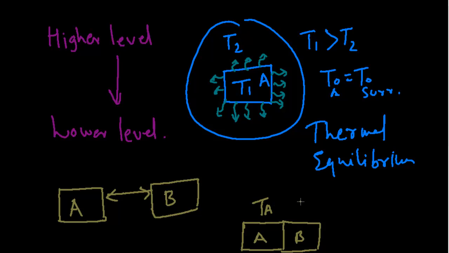Suppose the temperature here is TA and the temperature over here is TB, and we are assuming that heat is not radiated to the surrounding area. The heat exchange is taking place only between these two bodies, and if temperature TA is greater than temperature TB, then heat will radiate from A to B till the time that the temperature of body A will be equal to the temperature of body B, and they will attain some thermal equilibrium. Okay, now there is some body C.